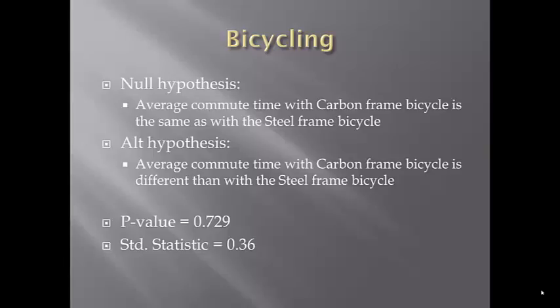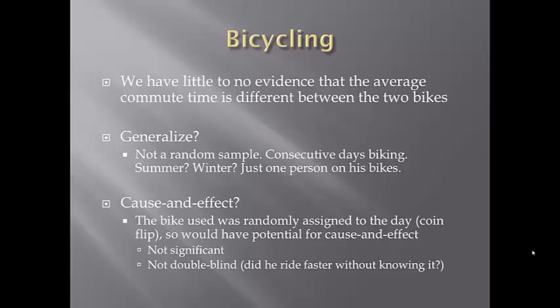The p-value is large, 0.729. The standardized statistic is quite close to 0. This large p-value and standardized statistic close to 0 mean that we have little to no evidence that the average commute time is different between the two bikes. We can ask two additional questions.